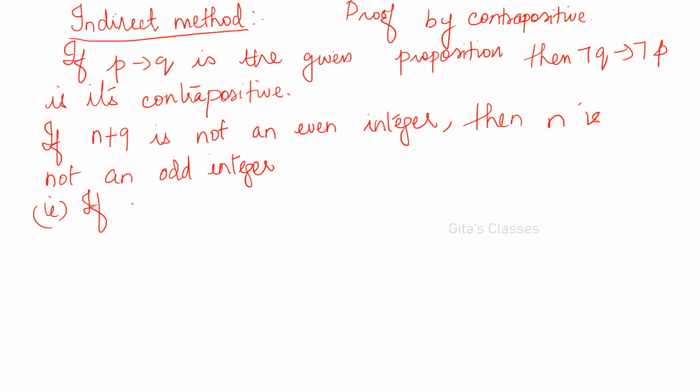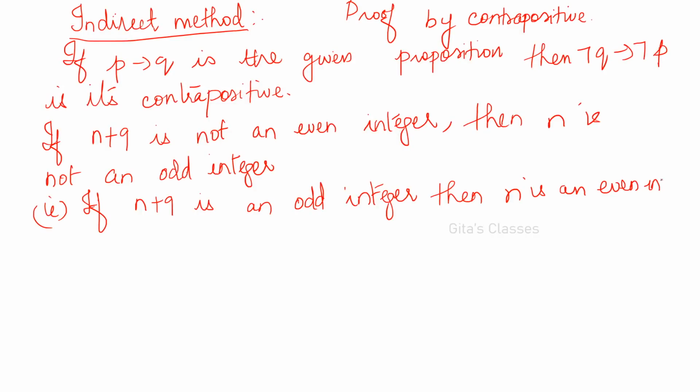So if n plus 9 is an odd integer, then n is an even integer. This is what we have to prove. Very simple proof only. So now we have to assume that this is our not Q and not P, right?